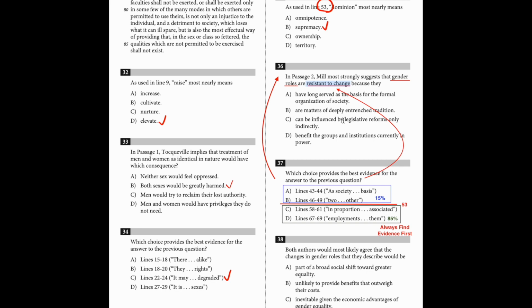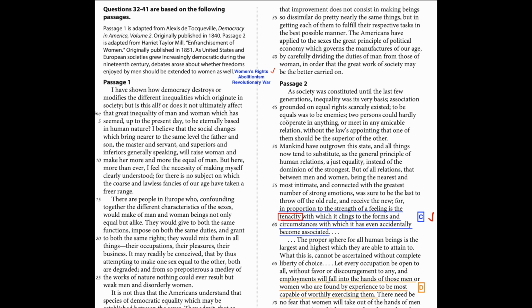Question 36 asks the reason why the gender roles are resistant to change. So the evidence should be about gender roles and their resistance to change. Evidence D says nothing about the gender roles and their resistance to change. On the other hand, evidence C has this word tenacity, which means determined, hard to change, which is exactly what I want. So we have locked in evidence C for question 37.